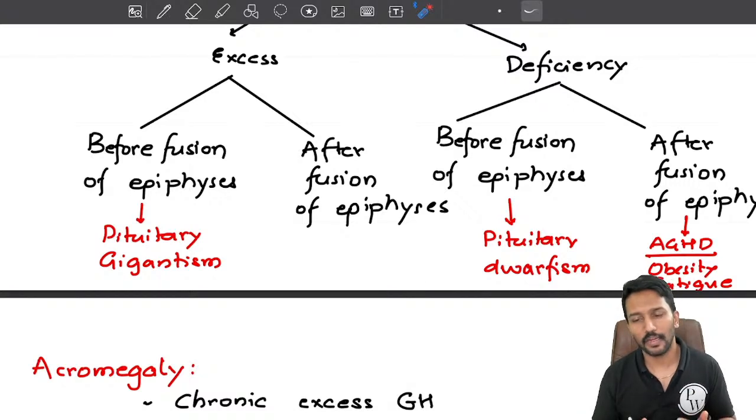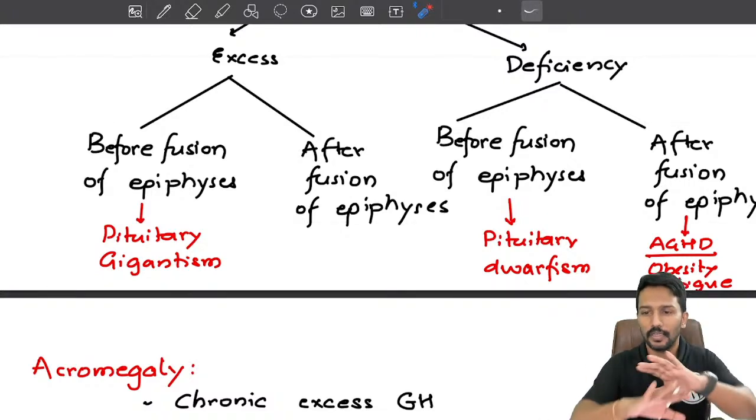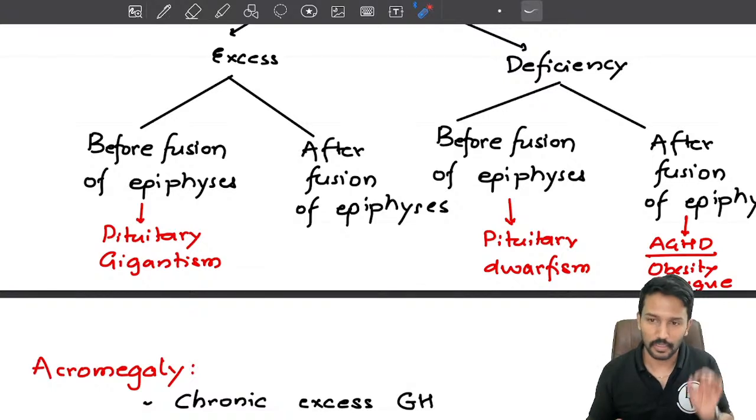Now on the other hand, if I develop growth hormone excess after my epiphyses are fused, then my height is fixed. My height can't increase anymore because the epiphyses are fused. But there are still certain tissues which can continue to grow. What are those? Your acral parts. Acral means what? Distal parts of the body, hands and feet. They can continue to grow, right?